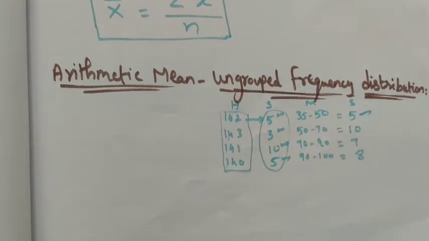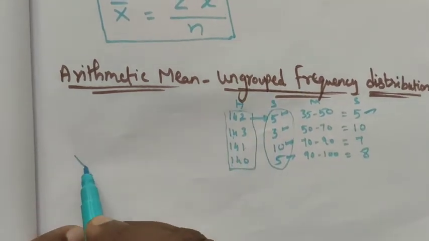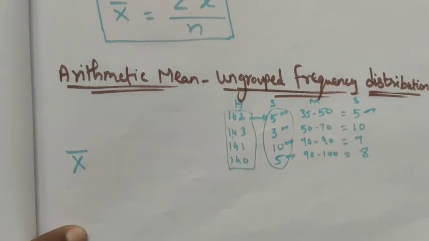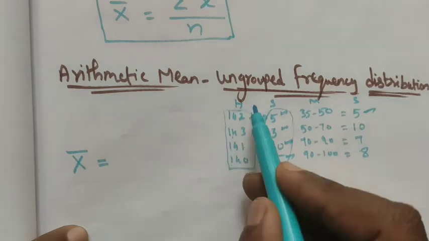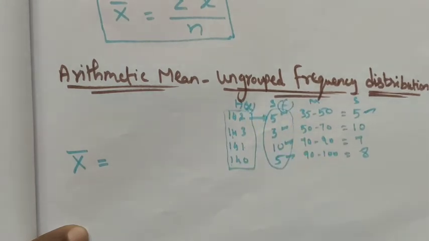Now here we are finding the arithmetic mean for ungrouped frequency distribution. Arithmetic mean always uses the notation x bar, that is mean or arithmetic mean or average. Here also the same formula, sum of all observations divided by number of observations, but here we have the term height as x and frequency as f.